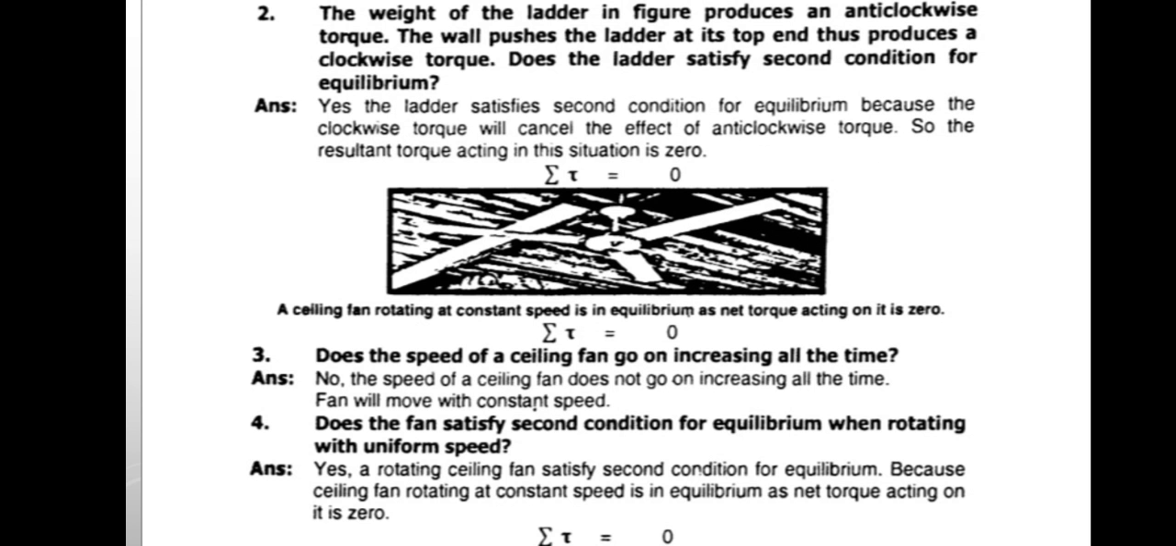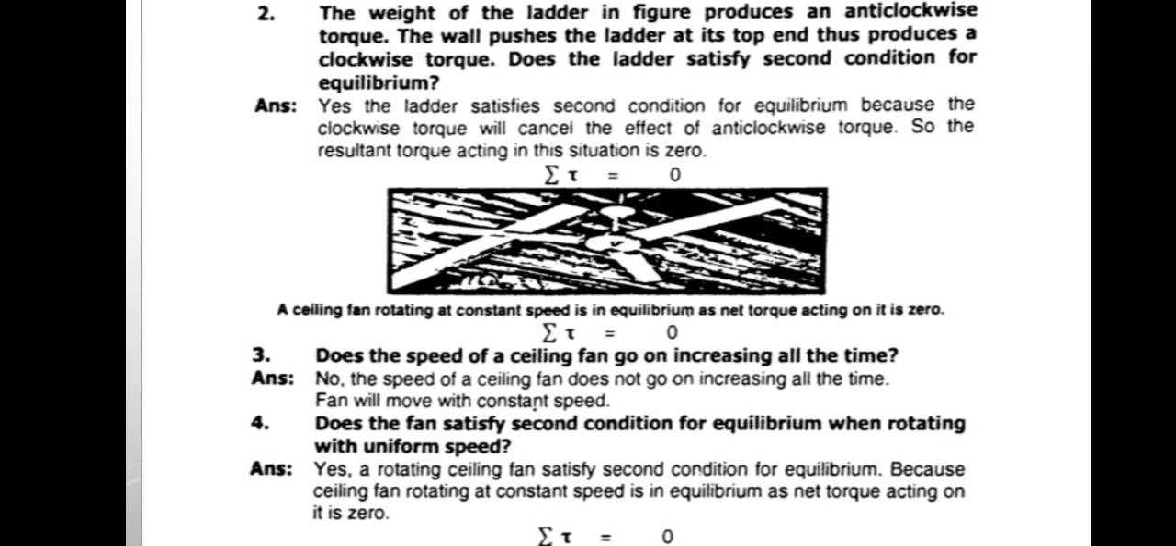The next question is: the weight of the letter in the figure produces an anti-clockwise torque. The ball pushes the letter at its top and thus produces a clockwise torque. Does the letter satisfy the second condition of equilibrium? Yes, the letter satisfies the second condition of equilibrium because the anti-clockwise torque will be cancelled out by the clockwise torque produced by it. So the resultant torque will be equal to 0.